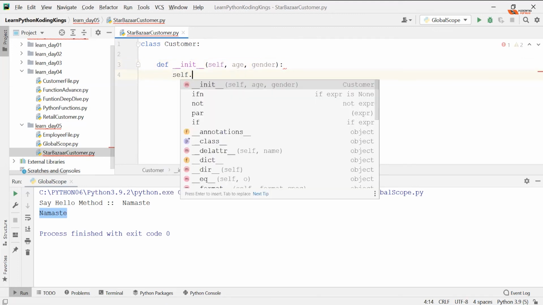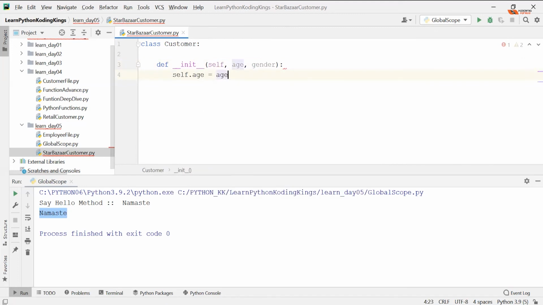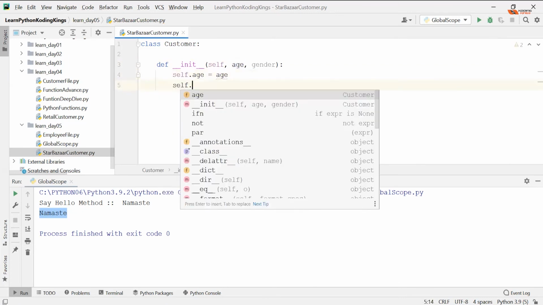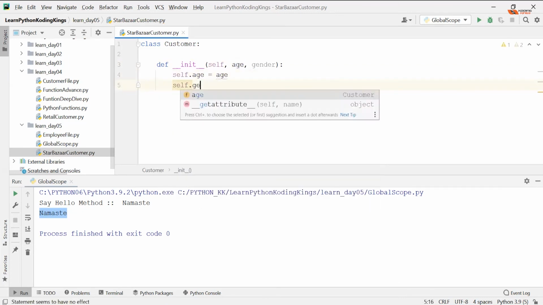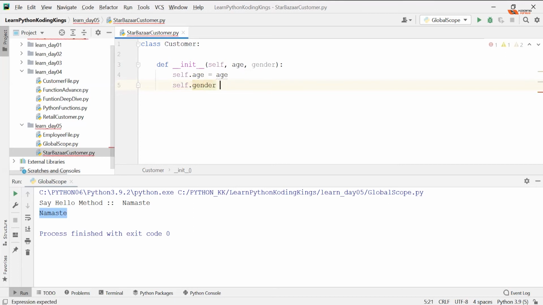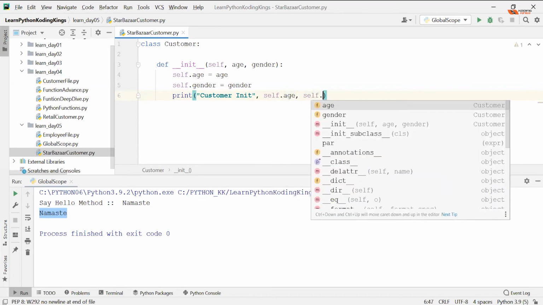I'll say self.age equals age and self.gender equals gender. Remember that I have not interacted with the customer yet, so I'm printing customer init, and you are just printing self.age and self.gender.